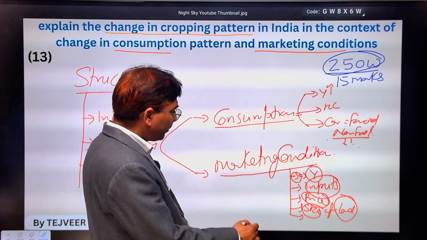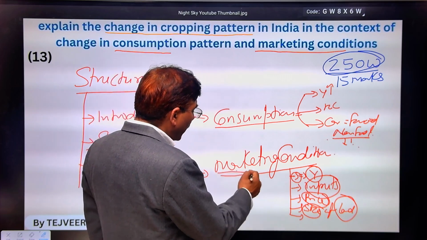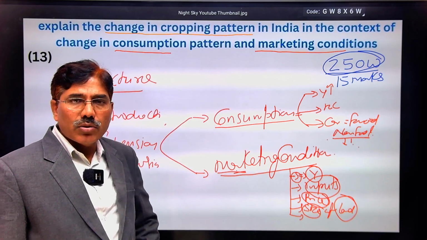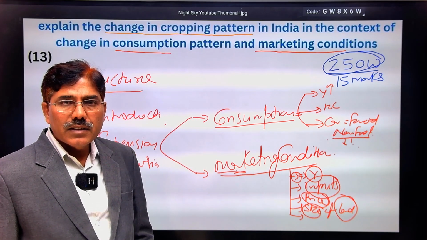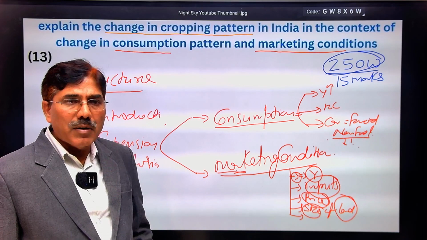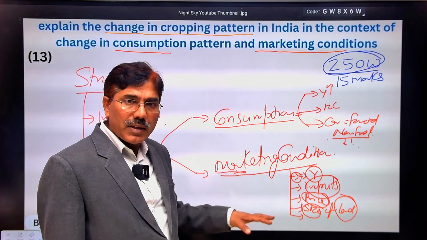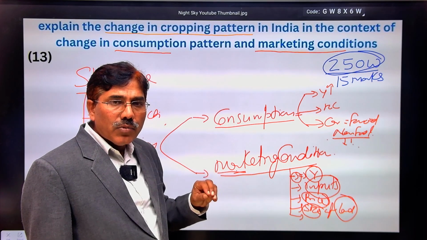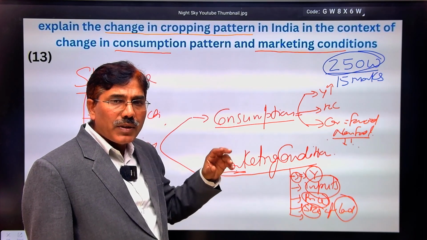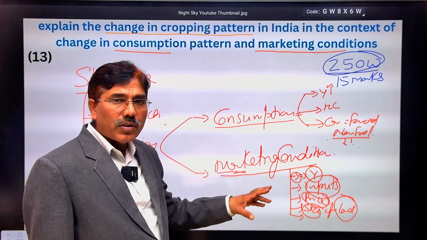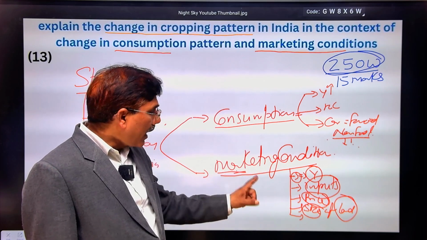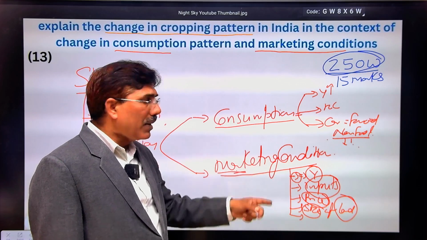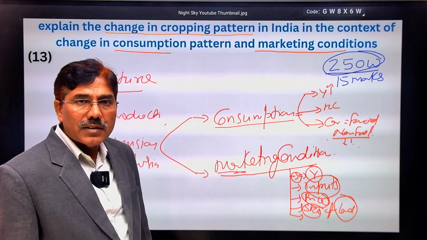Tenancy agriculture is also determined by the marketing factor. Tenants generally grow those crops which can provide the maximum profit to the landowner. It means in case of tenancy agriculture, there is a stronger voice on behalf of the landlord rather than the tenant. That also determines the cropping pattern on the basis of marketing conditions.